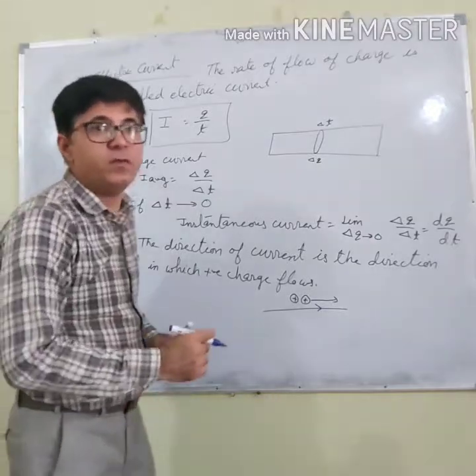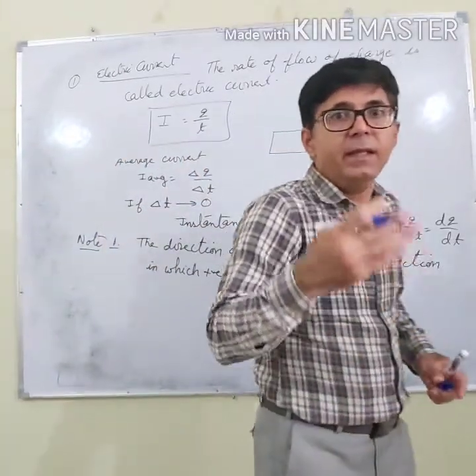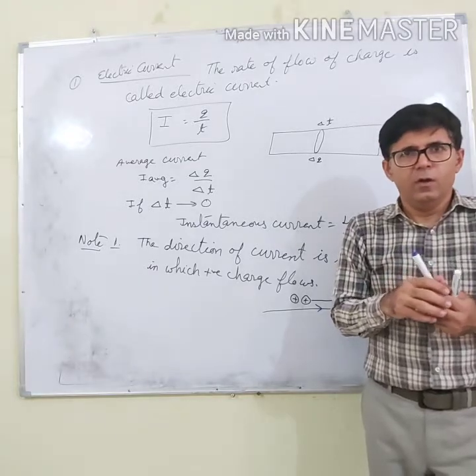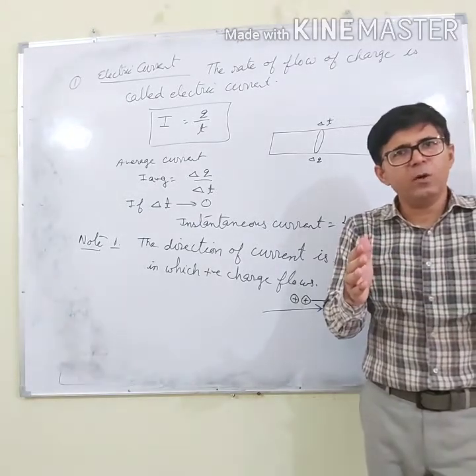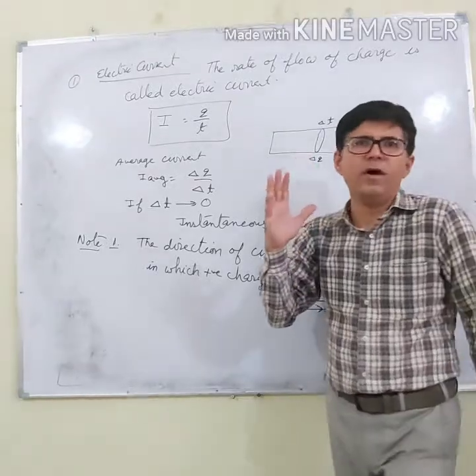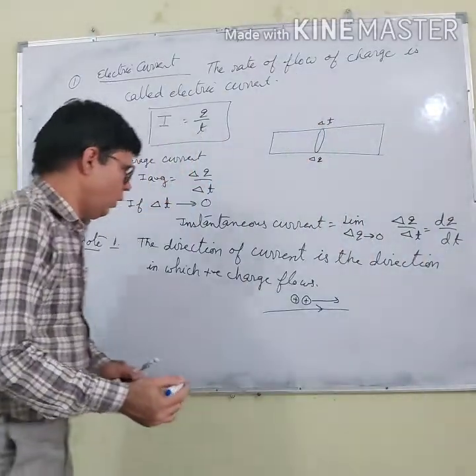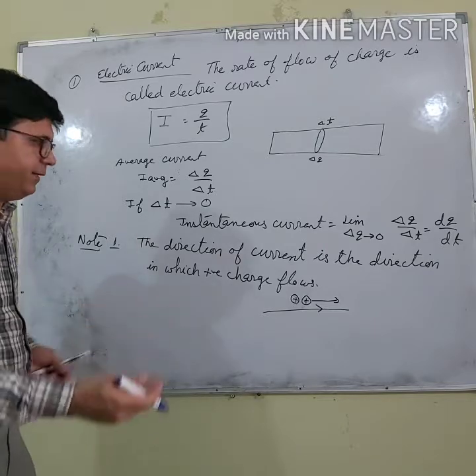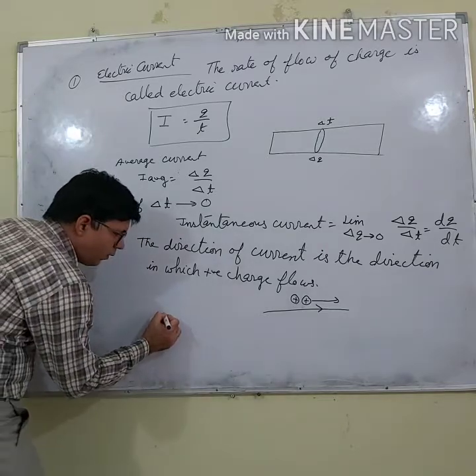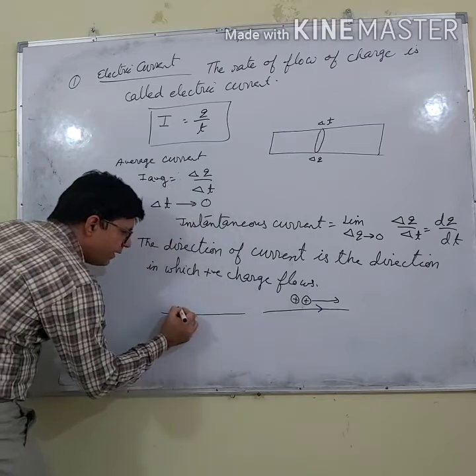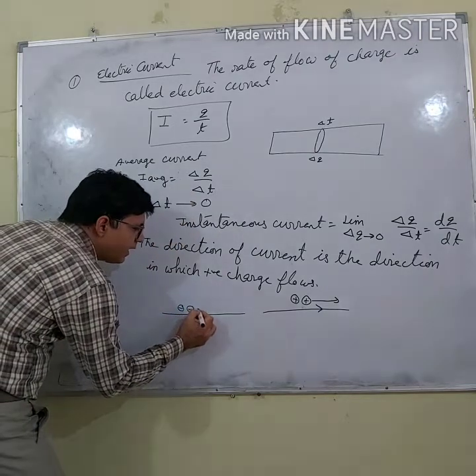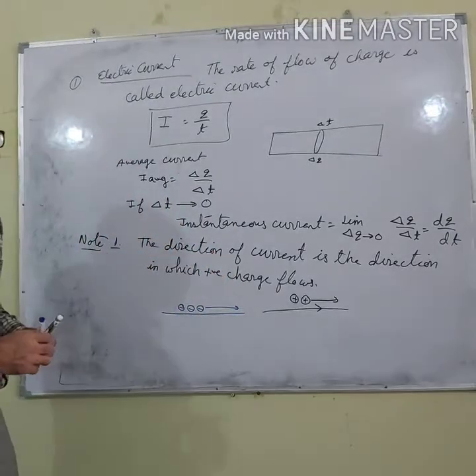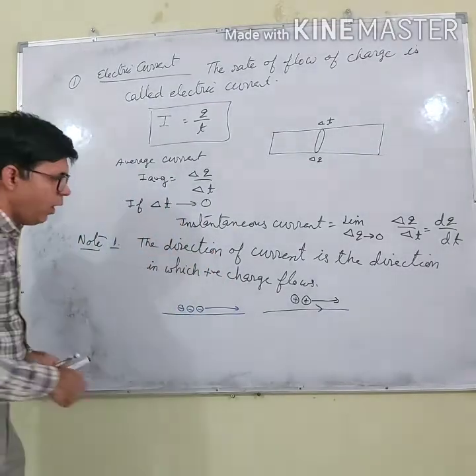But all of us know that in conductors there are free electrons. So when a voltage is applied across a conductor, there is a flow of current, because electrons move and electrons are negatively charged. If negatively charged particles are moving in this direction, then what will be the direction of current?